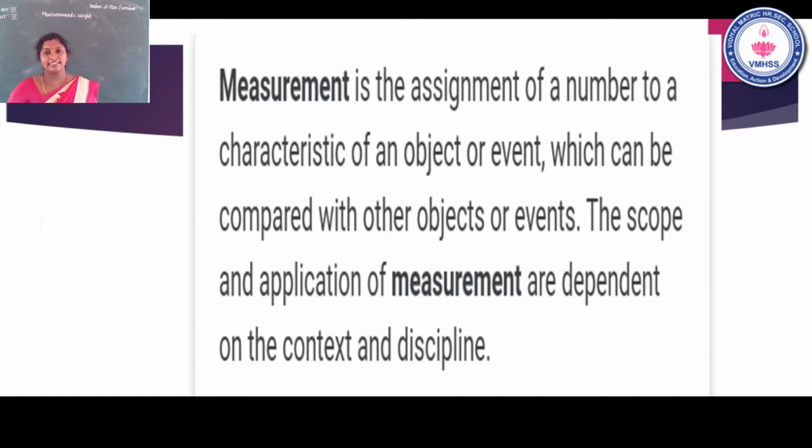Measurement is the assignment of a number to characteristics of an object or event which can be compared with other objects or events. So we compare one object to another object. The scope and application of measurement depend on the context and discipline. What is meant by measuring weight? We compare the weight of one thing to other things.